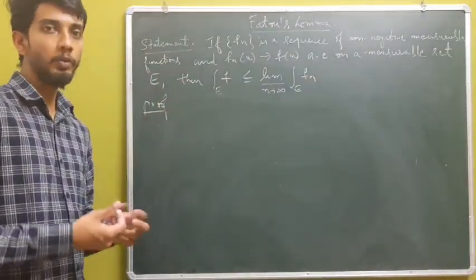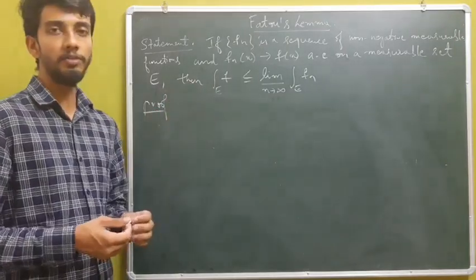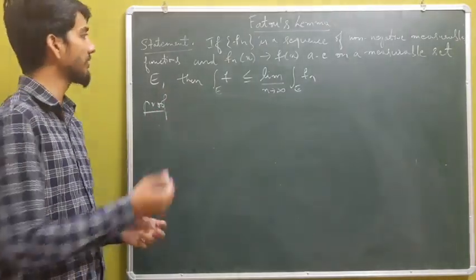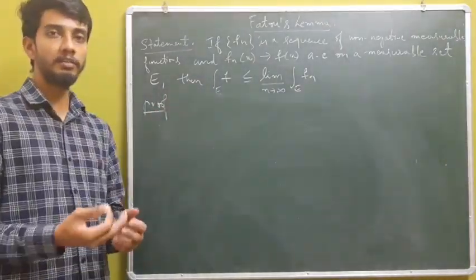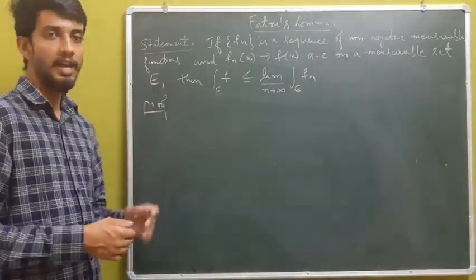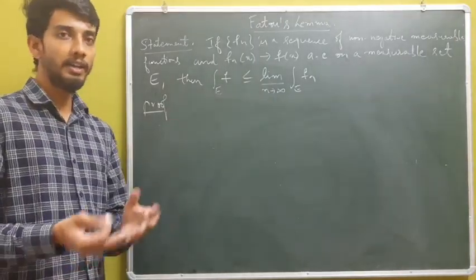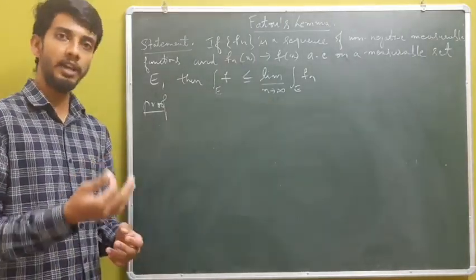Next, we have Fatou's lemma. It states as follows: if fn is a sequence of non-negative measurable functions and fn of x converges to f of x almost everywhere on a measurable set E, then the integral of f is less than or equal to the limit inferior of the integral of fn.